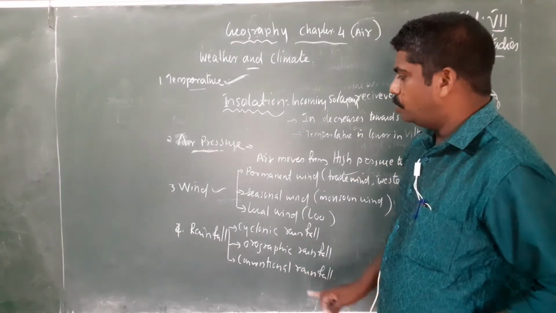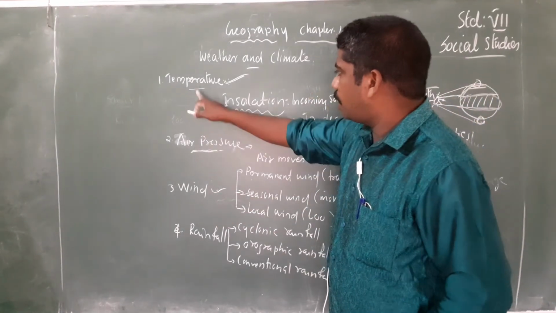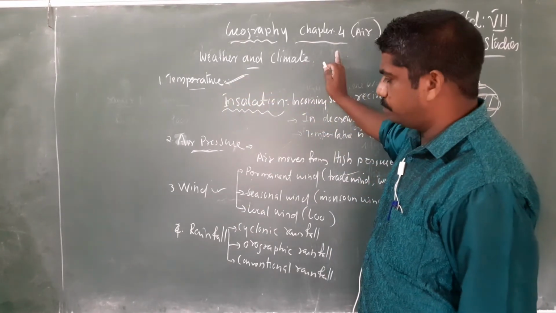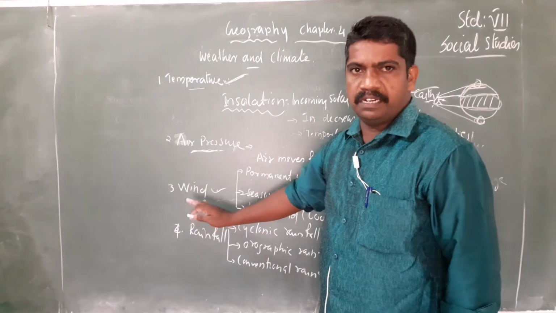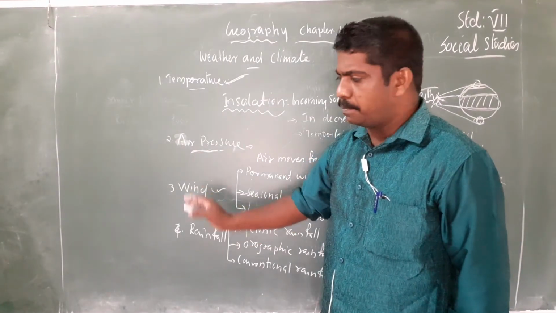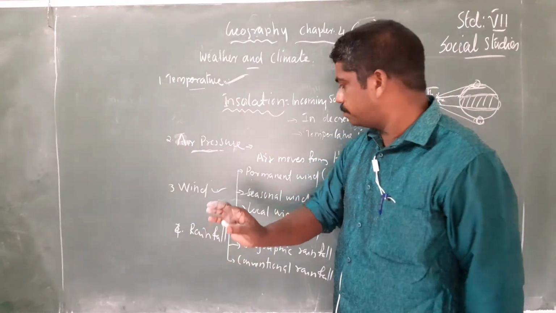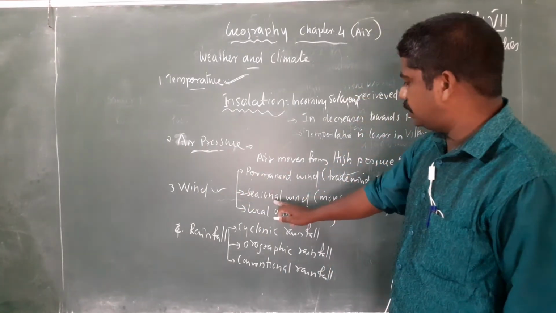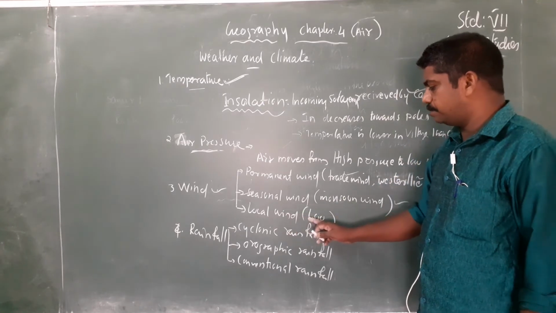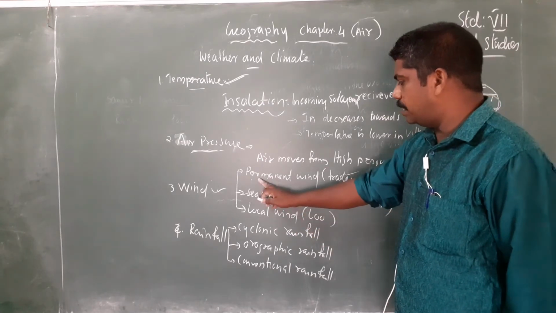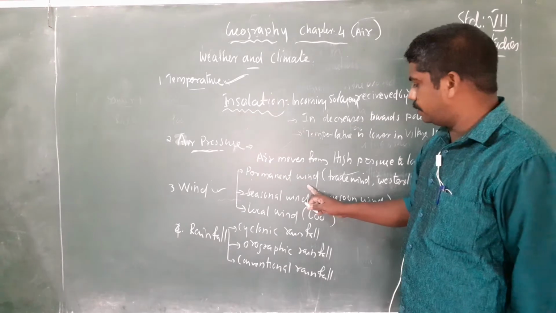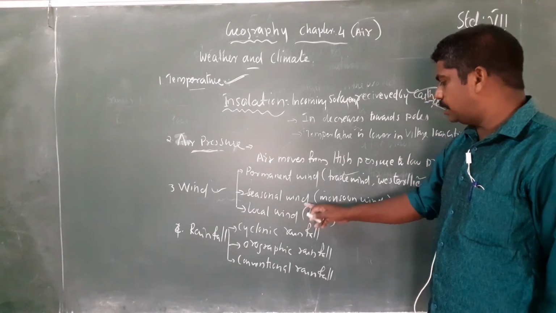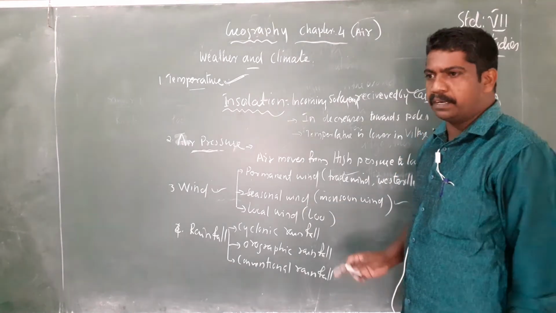So wind is another factor that affects the weather and climate of a place. What is wind? Wind means air moving from high pressure to low pressure. There are three types of wind: permanent winds, seasonal winds and local winds. Permanent wind means that it blows throughout the year. Example, trade winds and westerlies. Seasonal wind means it will blow only in a particular season.